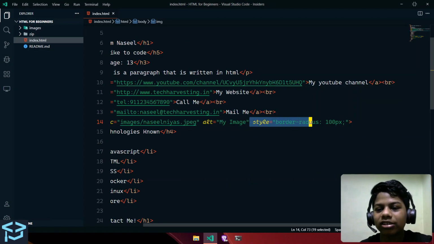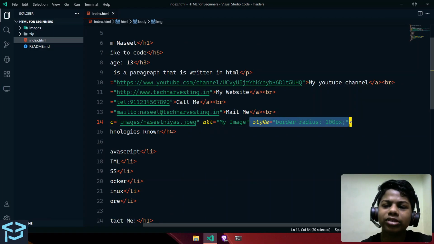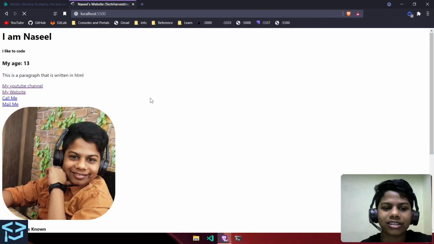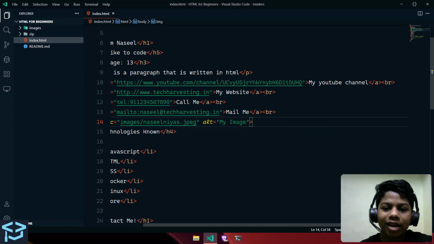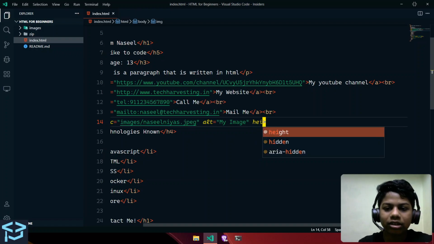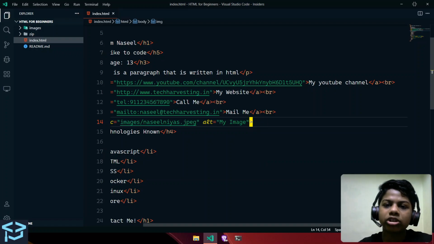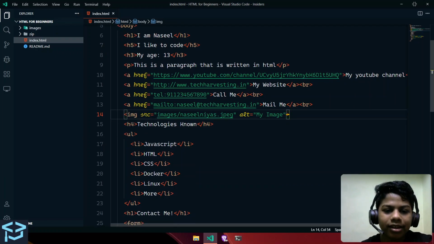Next, we have the style, so that's just CSS. You don't have to do that, it's just fine. It just makes it look like that. And we have not discussed two main attributes like the height and the width. That's also something you could do to change the size of our image, but you could do that if you want. Next, we have H4.